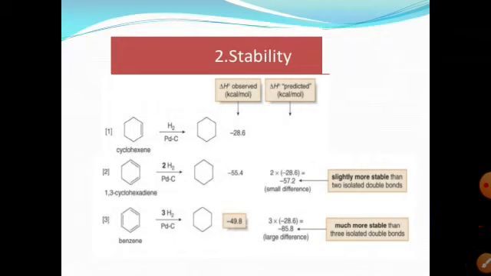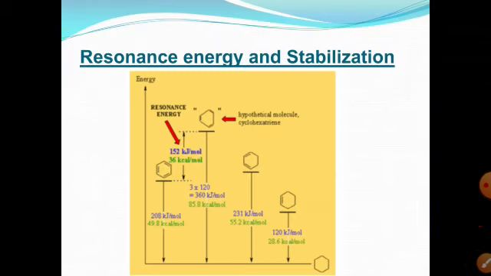It will be 49.8, which shows the extra stability of the molecule, and this stability is due to the resonance structures of benzene, and this energy, that 36 kilocalories of energy, is known as the resonance energy of benzene, which is responsible for its stability.